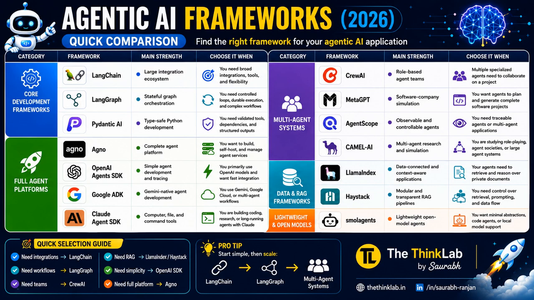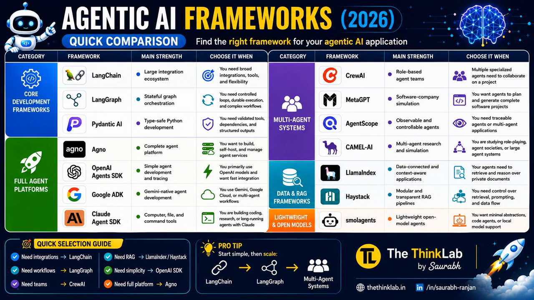Think of it like a toolbox, right? Just as a mechanic needs different tools to repair different vehicles, an AI developer needs different frameworks to build different AI agents. Some frameworks are good for chatbots, some are best for automation, and others are designed for multi-agent systems. So there is no single framework that is best for everything. Let's understand them one by one.